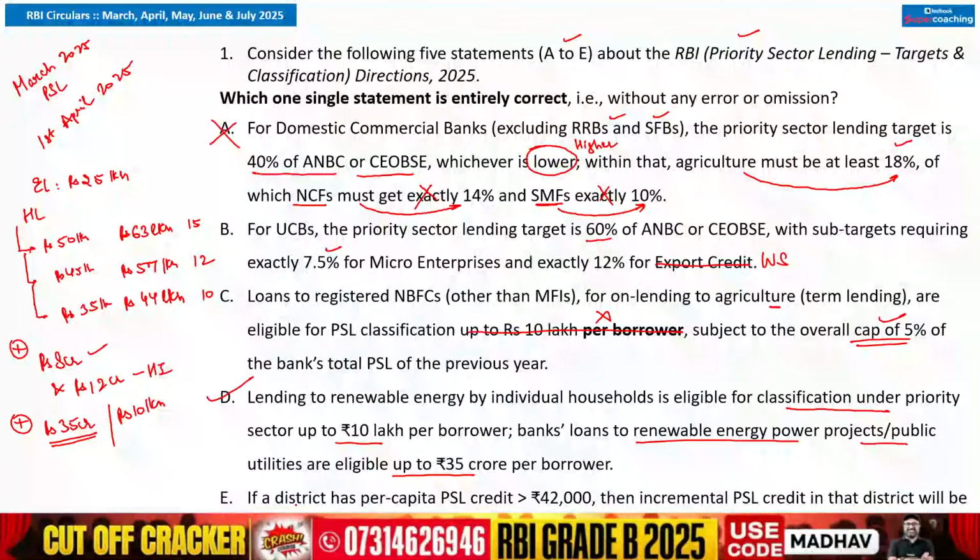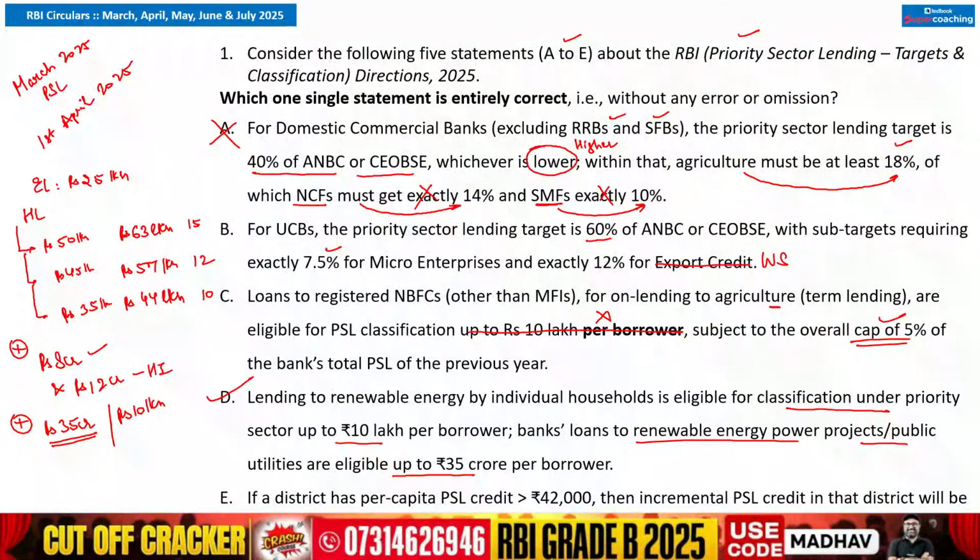That is correct. If the district has per capita priority sector lending credit greater than 42,000, then it will get an incremental PSL. No sir, it won't get the incremental PSL.